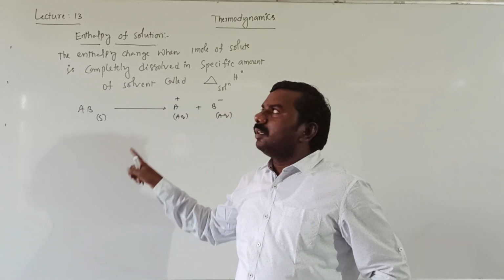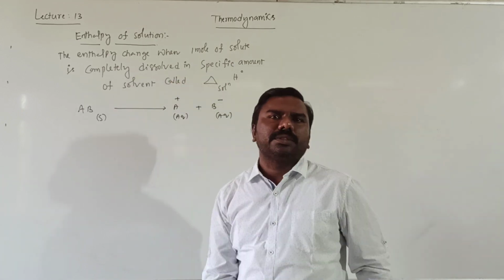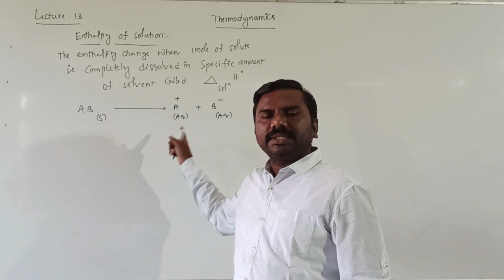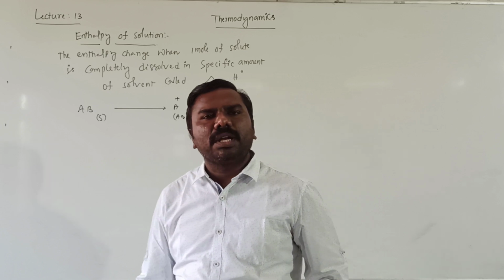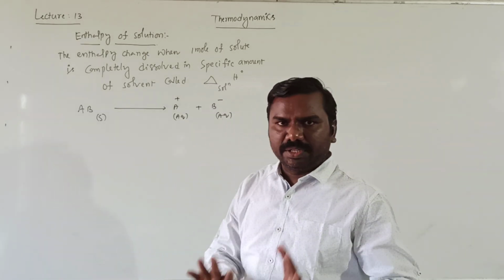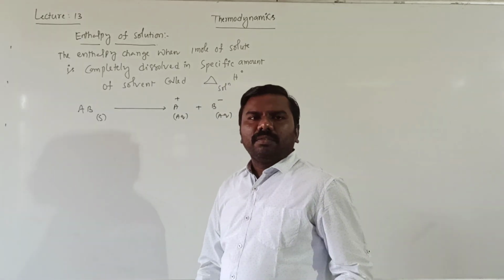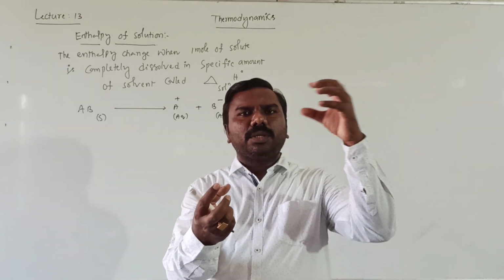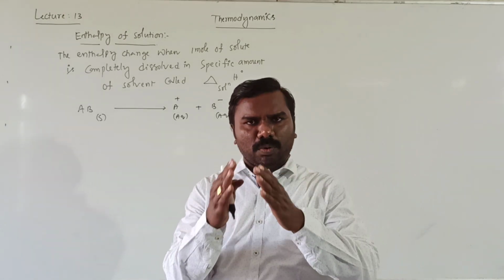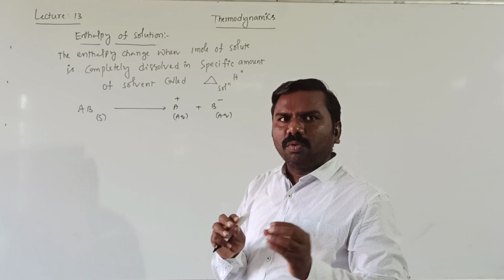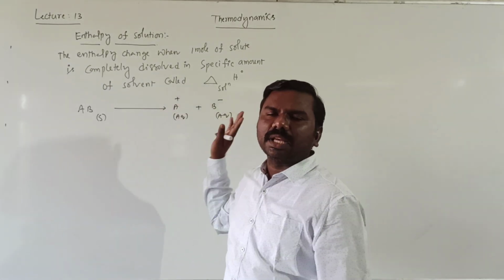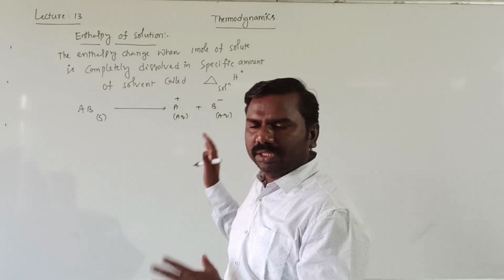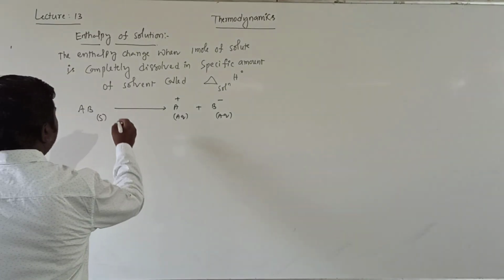That is which one? Solution. If gaseous cation and gaseous anion are formed, that is called lattice enthalpy. That is different. Solution is, whenever you add water to solute, the solute is broken and obviously water molecules surround it, then give aqueous cation and aqueous anion. It is a direct method. This is the enthalpy of solution.